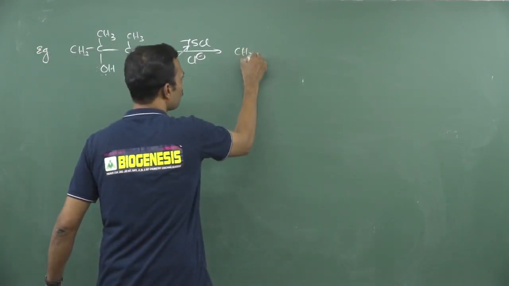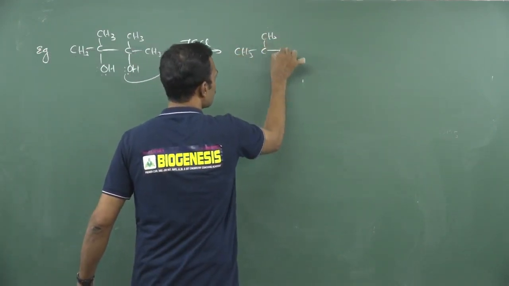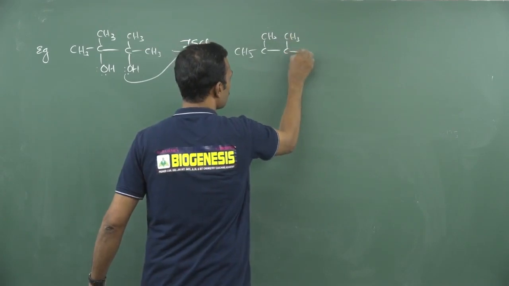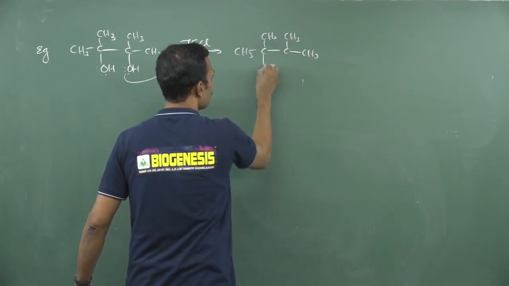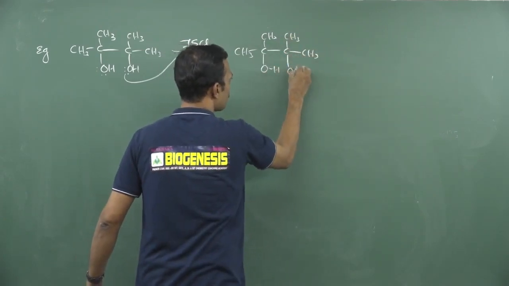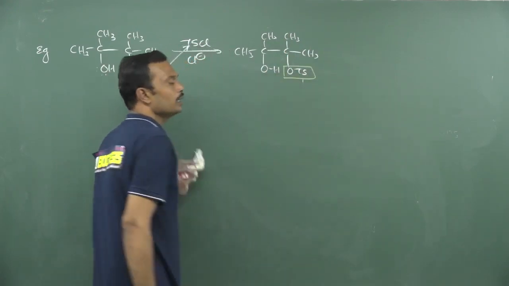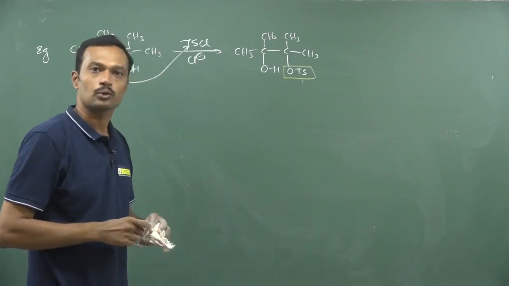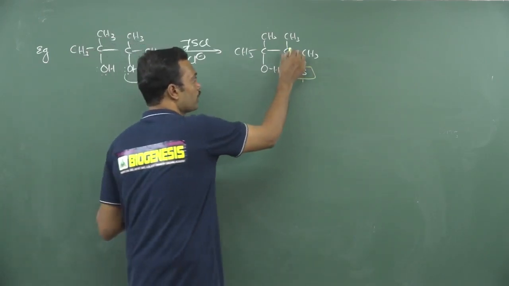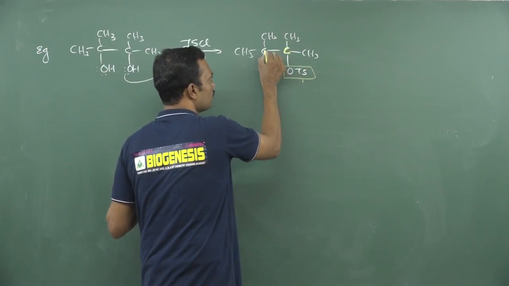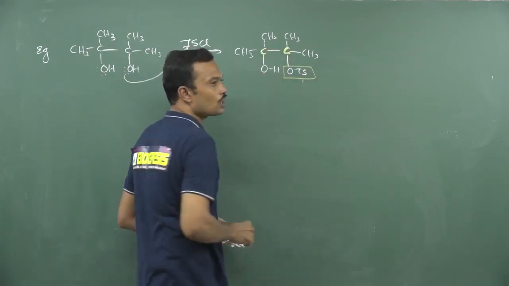After removing this, what happens? See, this is CH3 and here one more CH3, and here this is CH3, this is OH, and this carbon carries OTs. Now this carbon carrying OTs, it is a blind regioselective reaction. Whichever carbon has a tosylate, that carbon is the terminus, and whichever carbon has hydroxy, it is the origin.